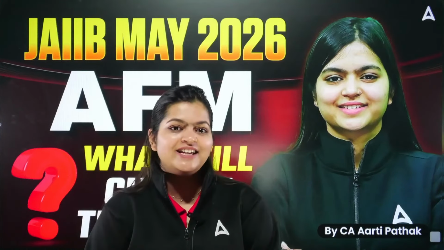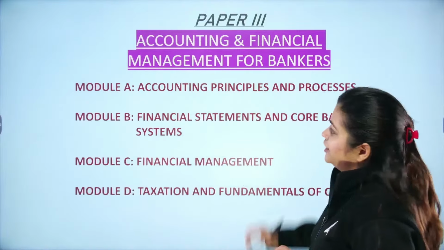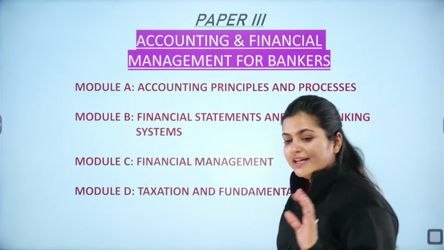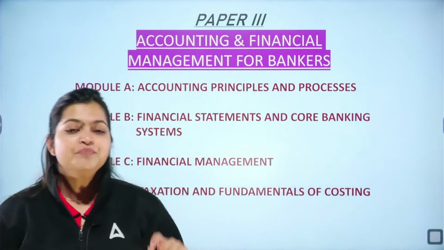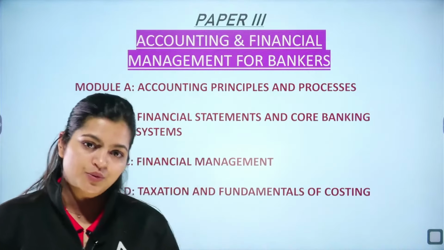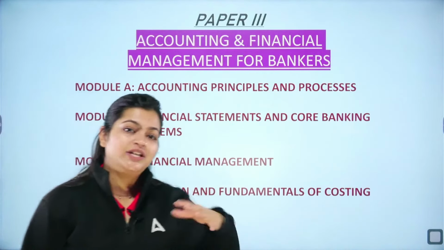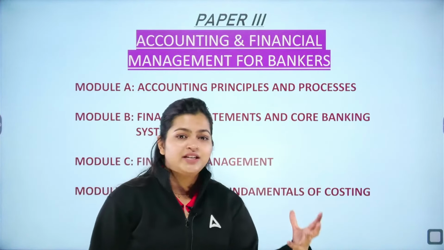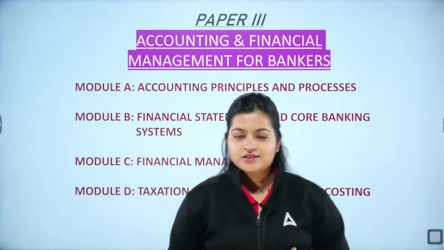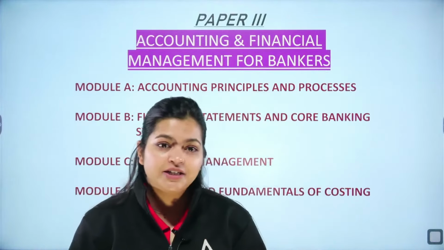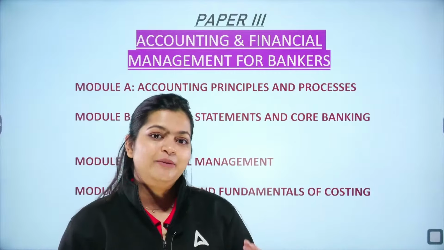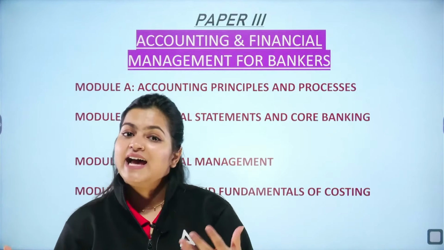Now what is the full form of AFM? That is Accounting and Financial Management for Bankers. This is your third paper in which you will deal with the accounts related to balance sheet, P&L, journal entries, ledgers. The next part is financial management for bankers, like equities, debtors, how to evaluate any project, how to understand time value of money.